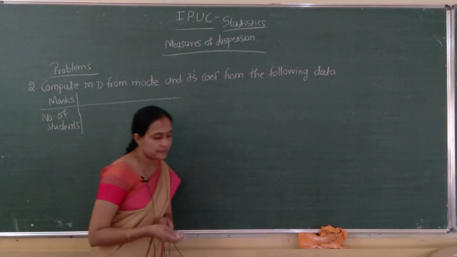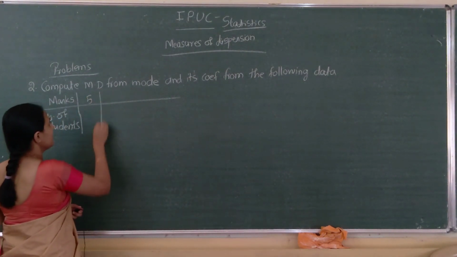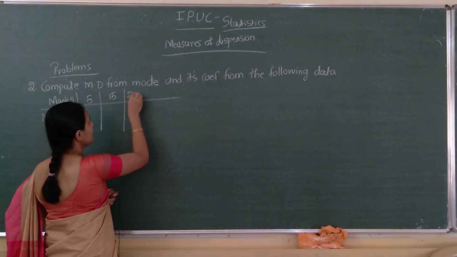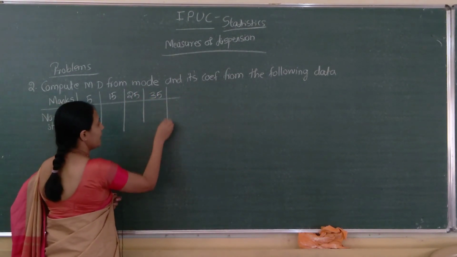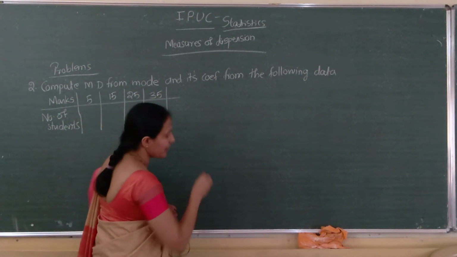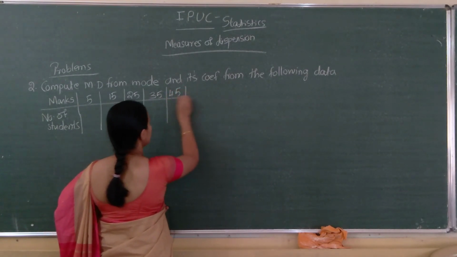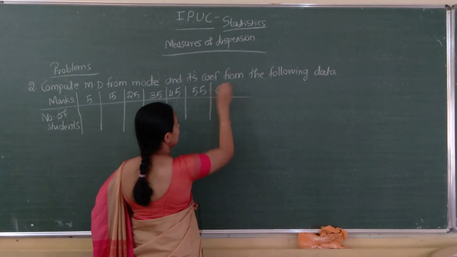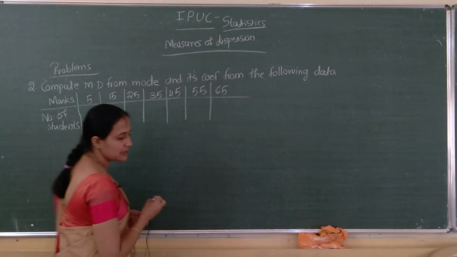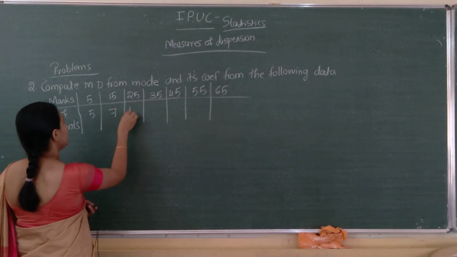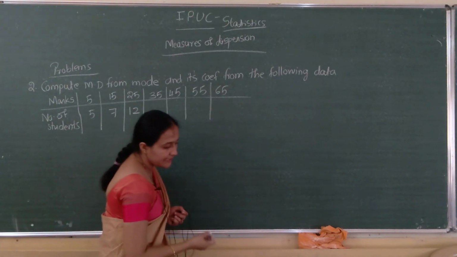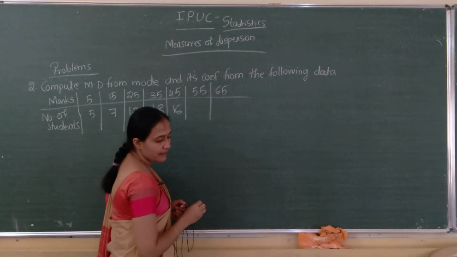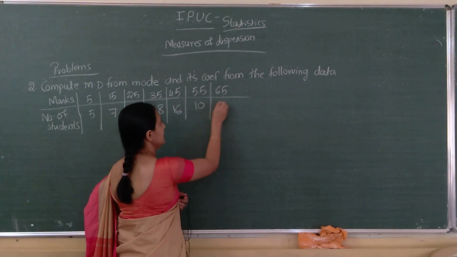Marks scored are 5, 15, 25, 35, 45, 55, 65. Number of students are 5, 7, 12, 18, 16, 10, 5.